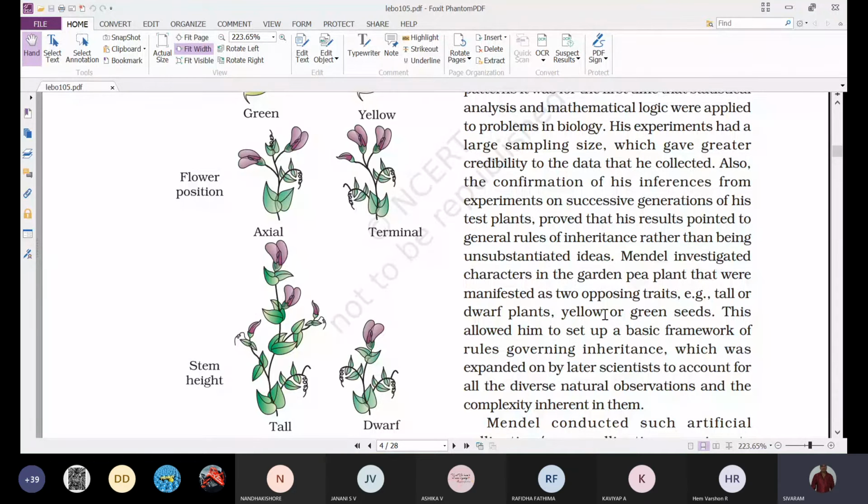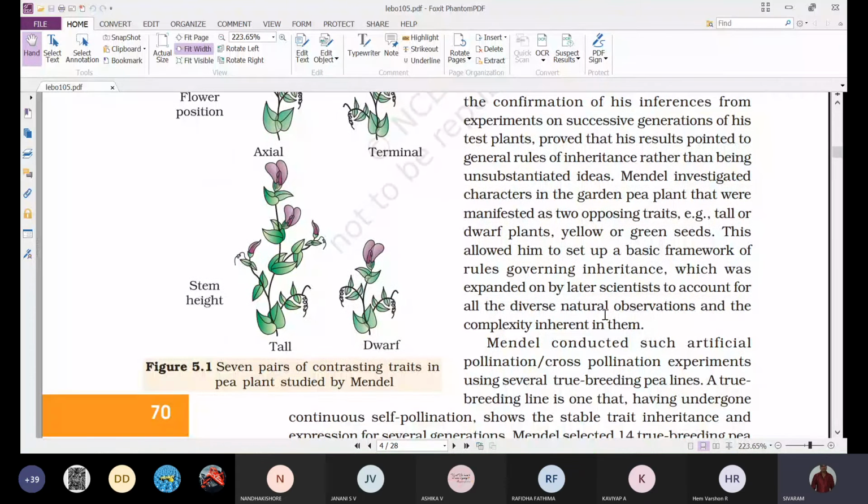That means as he conducted the hybridization experiments for several generations and got similar results, most of the scientists in those days also accepted that this might be observed in all the other organisms. So this inheritance pattern which he observed in garden pea was applied to other organisms also, and they finally gave these generalized rules of inheritance.